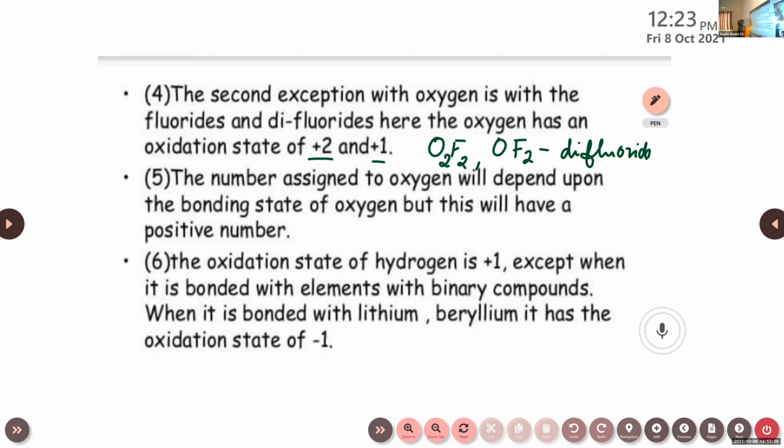You can rewrite this: oxygen difluoride, then dioxygen difluoride. OF2 and O2F2. OF2 is oxygen difluoride, then O2F2 is dioxygen difluoride.